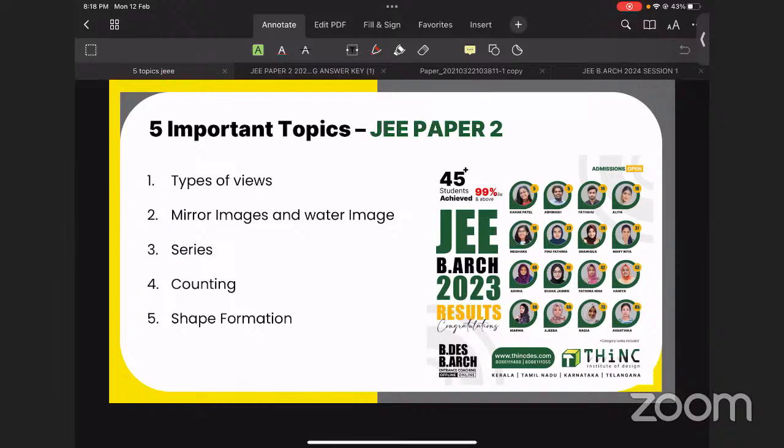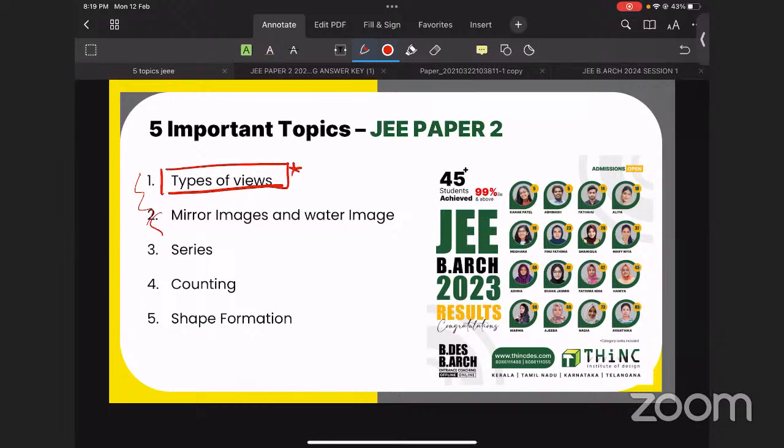Even if we compare the weightage of questions in the 2024 JEE first paper, you can find that questions from types of views and mirror images were given much priority. More than 80% of the question paper is with these 2 topics. So every time, this topic will always remain a major one.